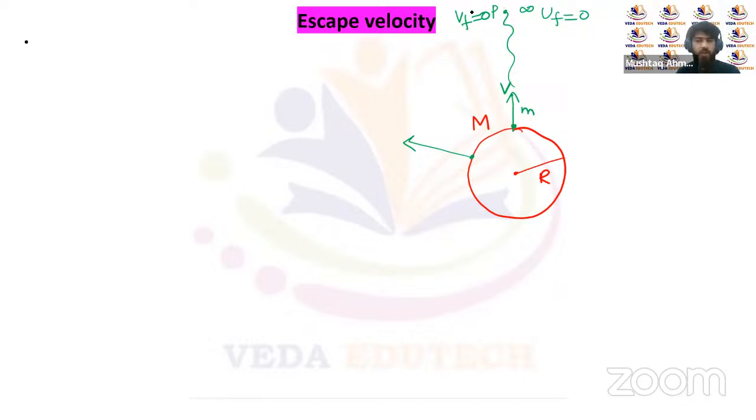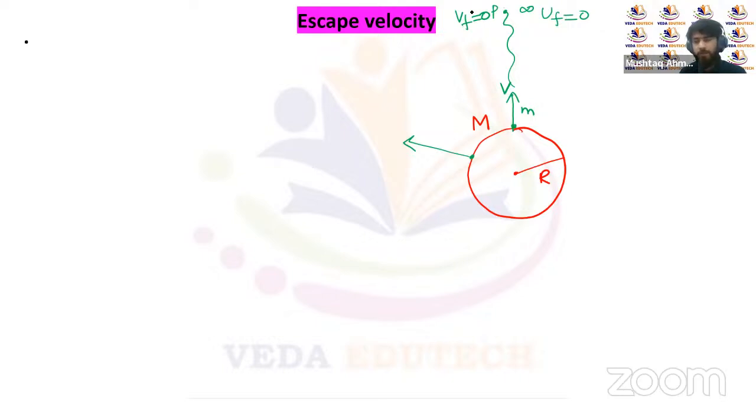Now, if we project this particle with a speed greater than the escape velocity, then definitely it will have some speed at this point P. But if we want to calculate the minimum speed, then at this point where the gravitational pull because of the Earth becomes zero, the speed of this particle should be zero, and the final potential energy of the particle will be zero.